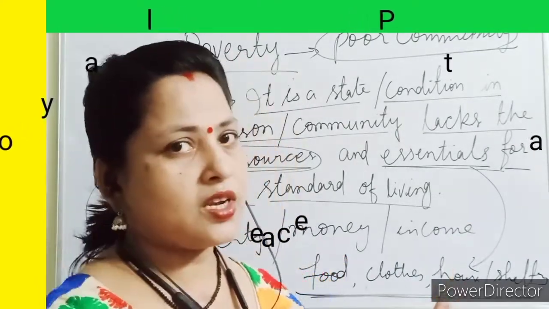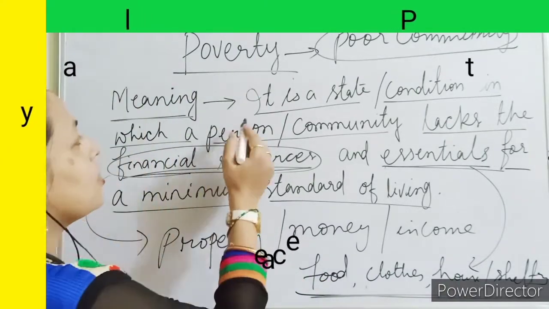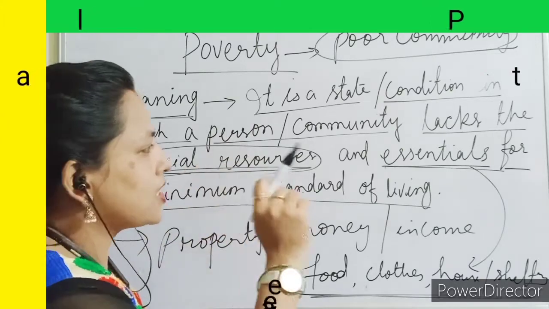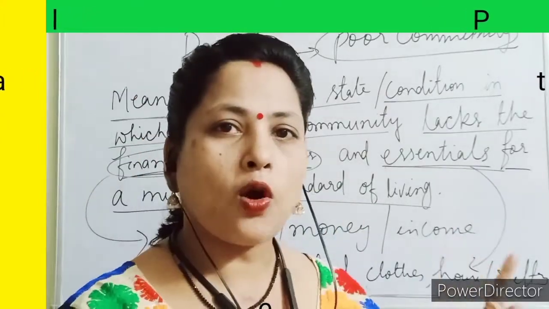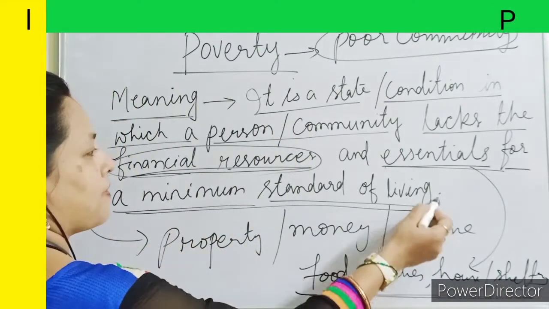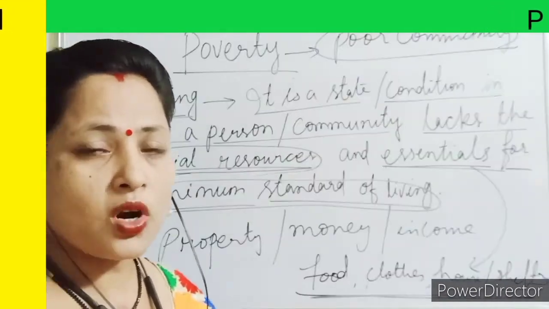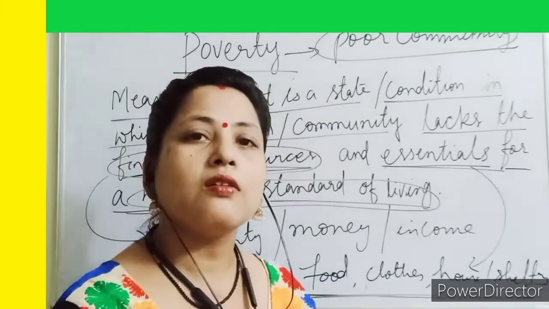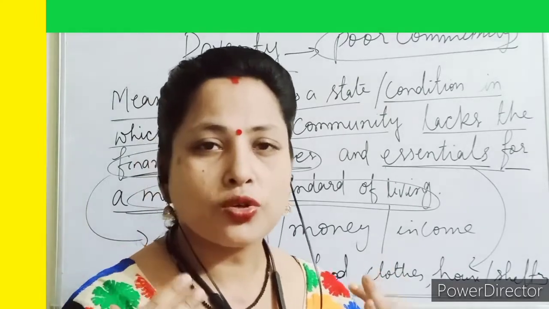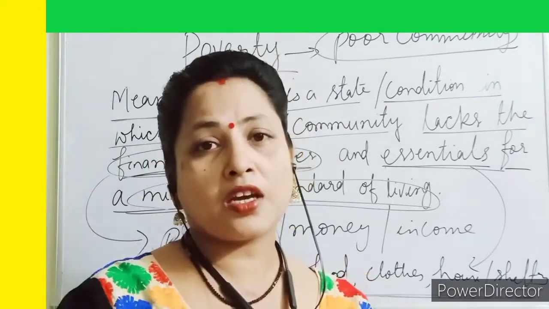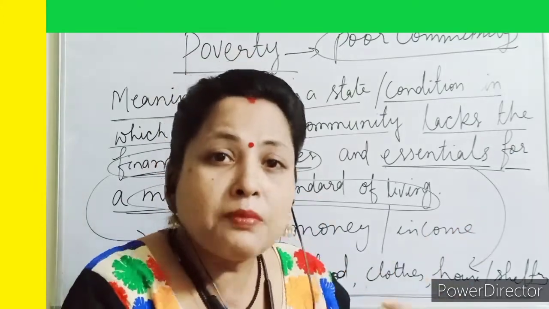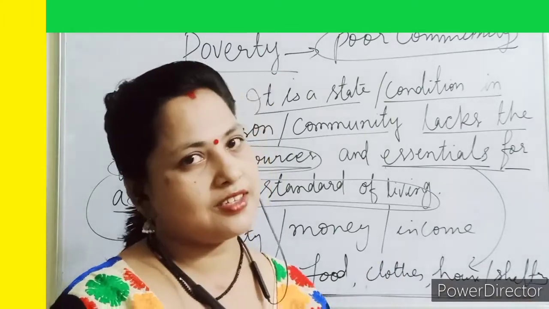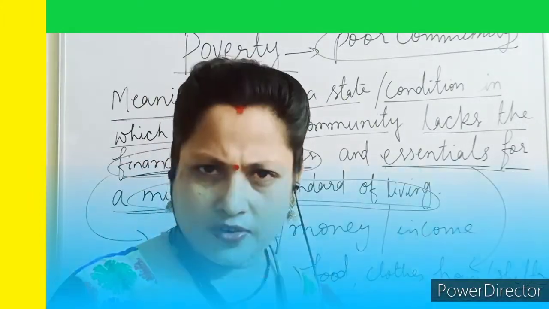Now, did you understand? And once again, the final repetition. It is a state or condition in which a person or community lacks the financial resources and essentials for a minimum standard of life. What is the minimum standard of living? The person should have the minimum income to satisfy his minimum things. What are the minimum things? As I have already told, food, clothes and shelter.